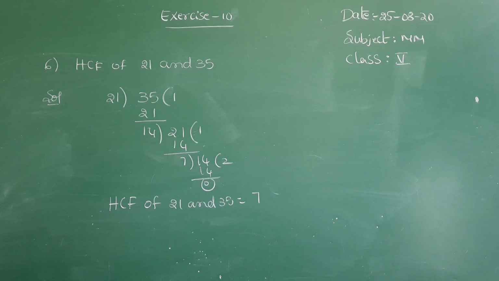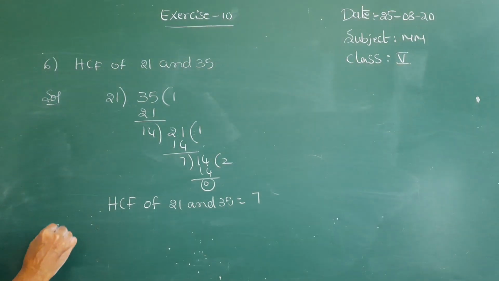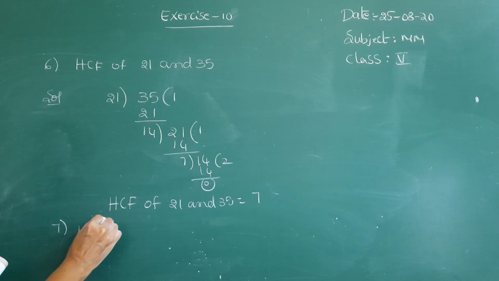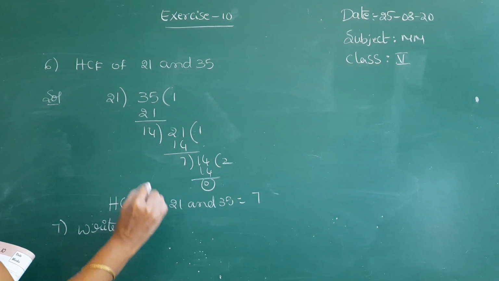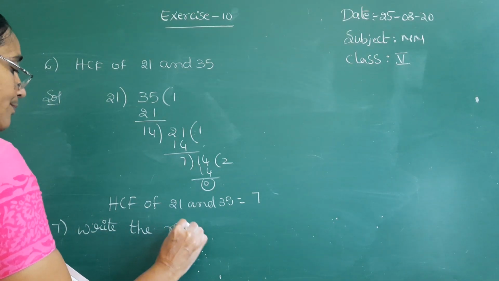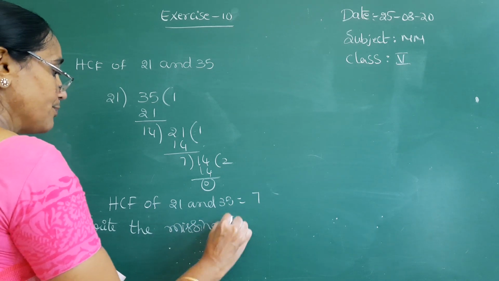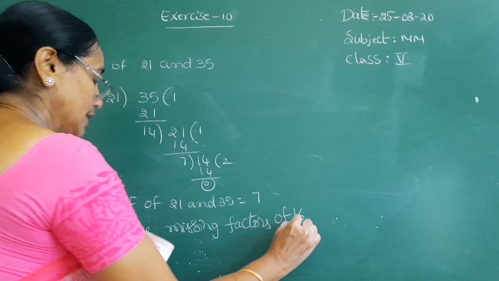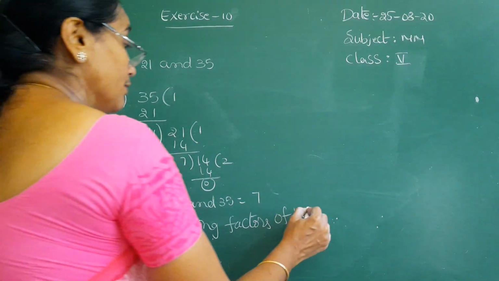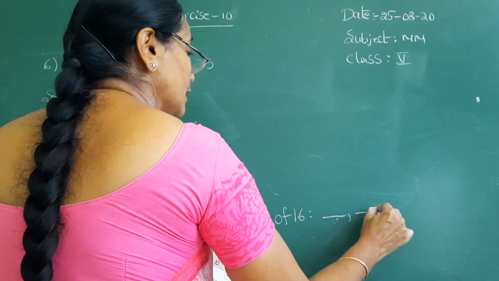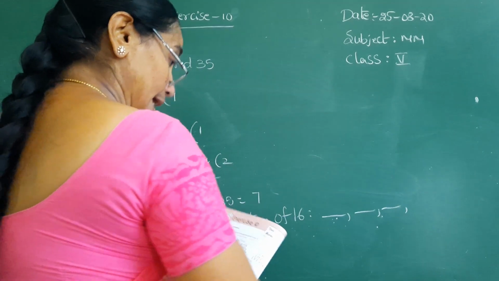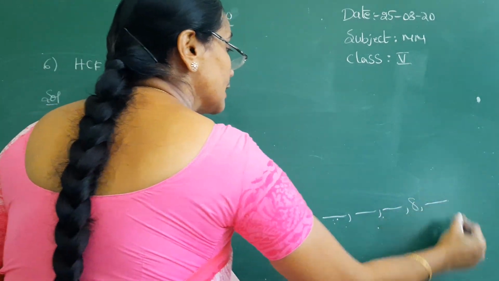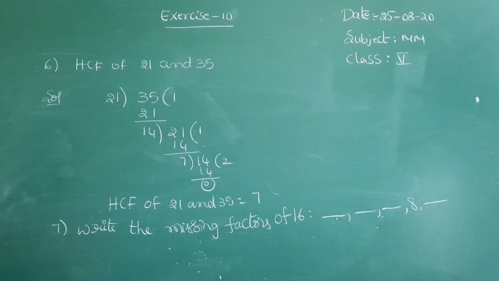And next, write down the missing factors. They are asking to write missing factors. Next problem. Write down the missing factors. The missing factors of 16. Factors of 16. They have given one factor here, 8.